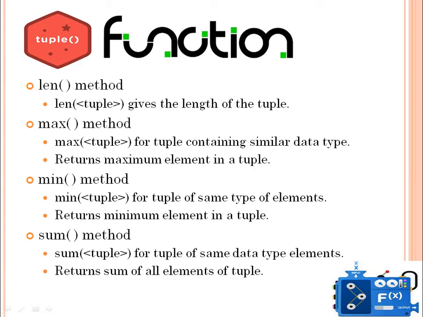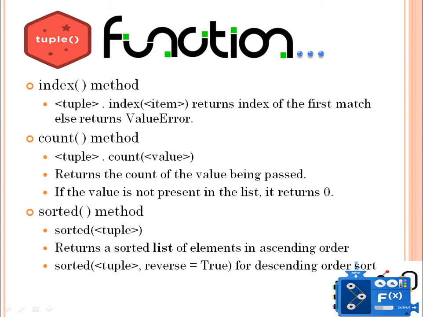Min function, it will return the minimum element in a tuple, but the elements should be of the same type. Sum, it will return the sum of all the elements of the tuple. Index method, it will return the index of the first match of that item if it is available in the tuple, otherwise it will return an error.